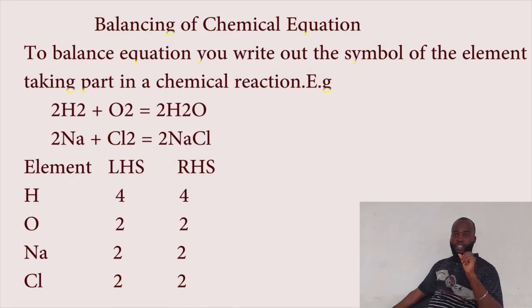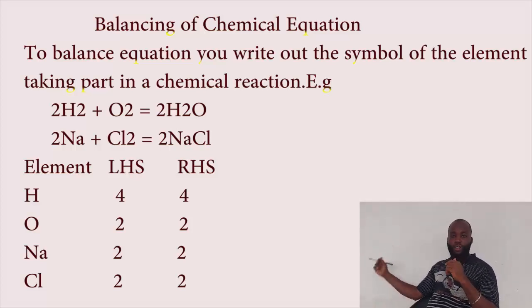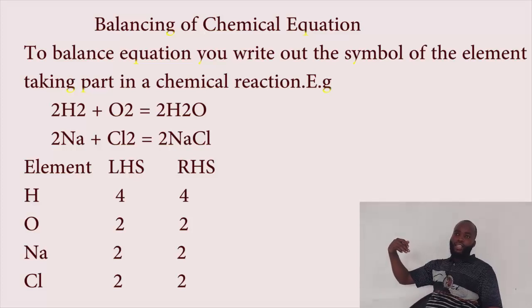So to balance this equation, first, you look at how many oxygen atoms are on the right hand side of the equation. We have what? 1 oxygen. How many are on the left hand side of the equation? We have 2. What are we going to do? We add 2 to the right hand side of the equation. By adding that 2, it shows us that oxygen now is what?